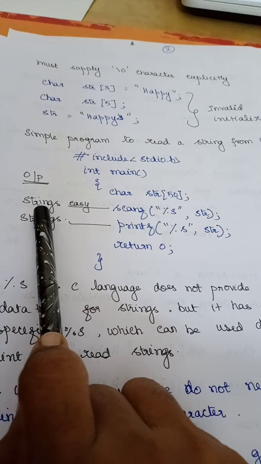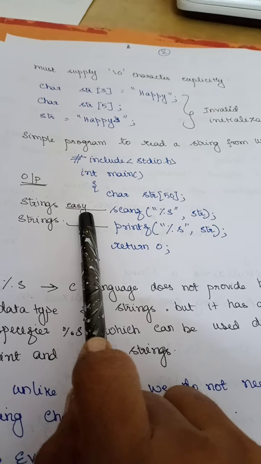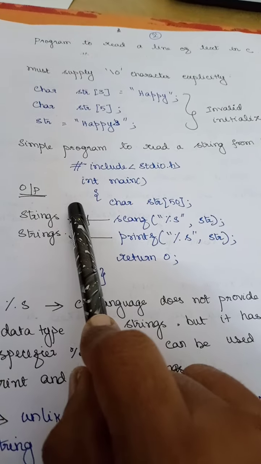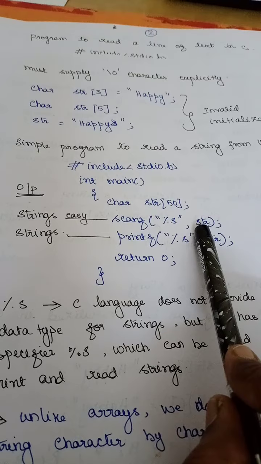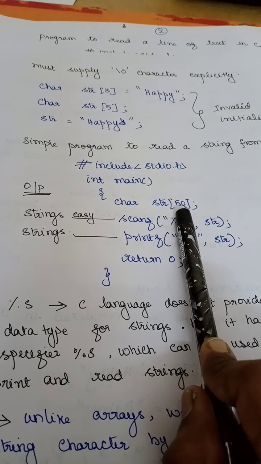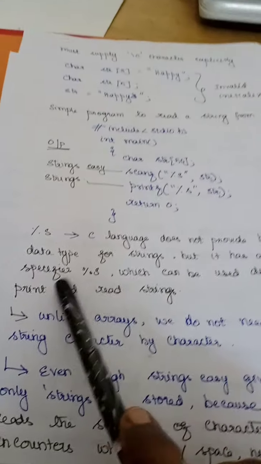So here I have given the input as strings easy, but it is able to print only strings. The word easy is not read and is not stored in str. Clear?